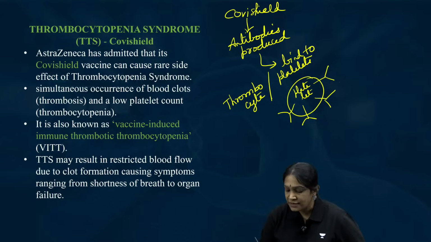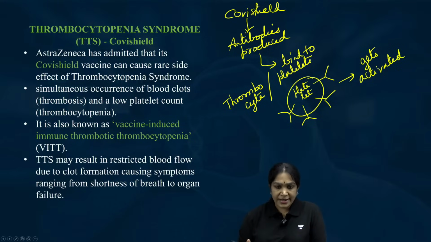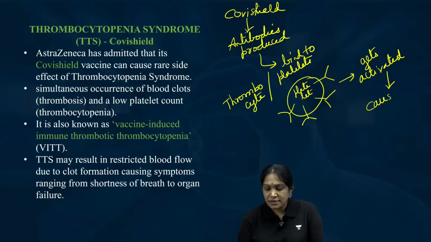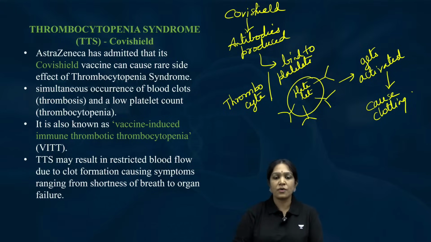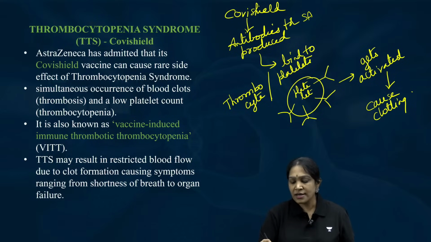Okay. Then what happens? This thrombocyte gets activated. The activated thrombocyte will cause clotting. That is the mechanism. Okay, I repeat the mechanism. You have taken Covishield. It produced the antibodies. Which antibodies? Antibodies for SARS-CoV-2